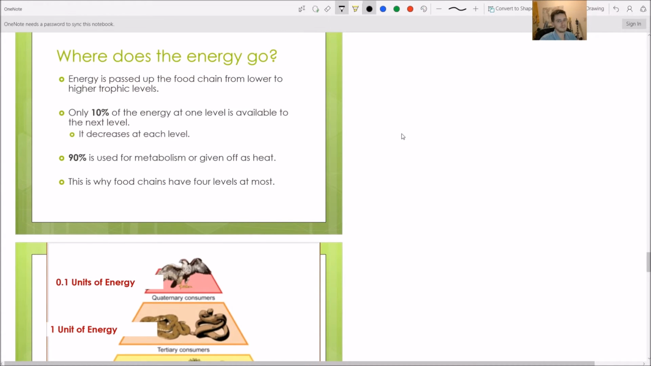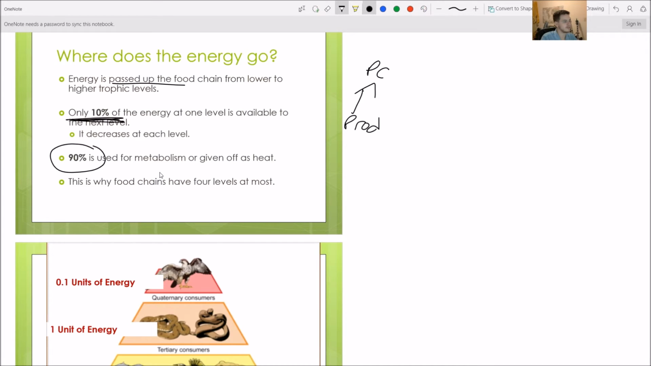We got 2 more really important concepts to cover today. The first one, where does the energy go? So energy we know is passed up the food chain from lower to higher. So, you know, producer to primary consumer. But only 10% of the energy at one level is available at the next, and that decreases each time. The reason for this is 90% is used for metabolism or given off as heat.